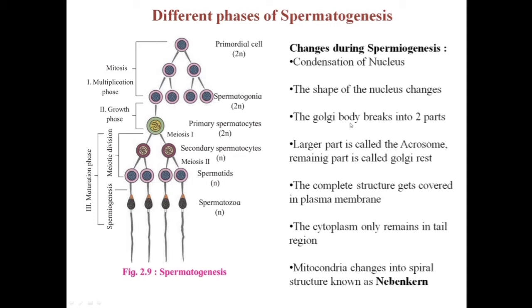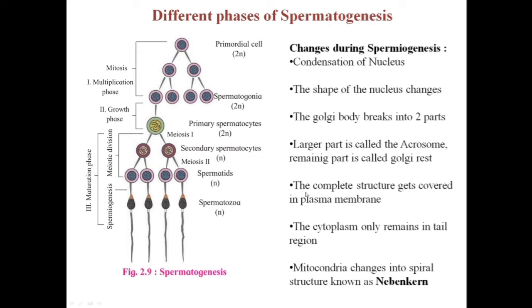Third, the Golgi body breaks into two parts. The larger part is called the acrosome, and the smaller, remaining part is called the Golgi rest. The acrosomes produce sperm lysins. Sperm lysins are enzymes that digest all the layers around the egg or the ovum to enter inside.